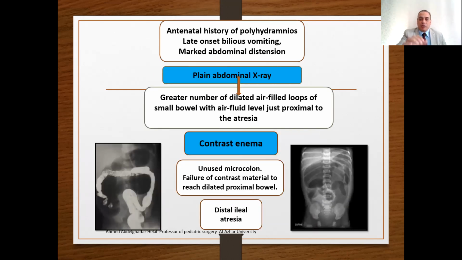As in this case: late onset bilious vomiting, marked abdominal distension, plain X-ray showing a greater number of dilated air-filled loops of small bowel with air fluid level just proximal to the atresia. Now we will think about performing the contrast enema. The contrast enema shows an unused microcolon with failure to reach the dilated proximal bowel, diagnostic of distal ileal atresia. This is the first priority, distal ileal atresia; maybe colonic atresia, maybe meconium ileus, giving the same presentation.